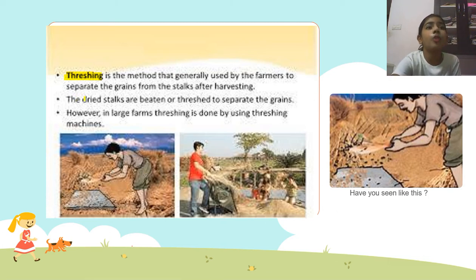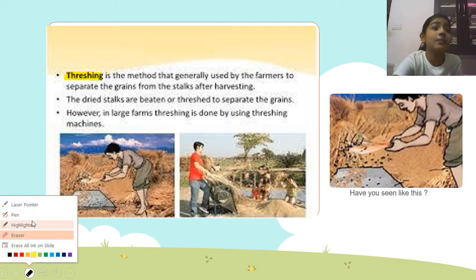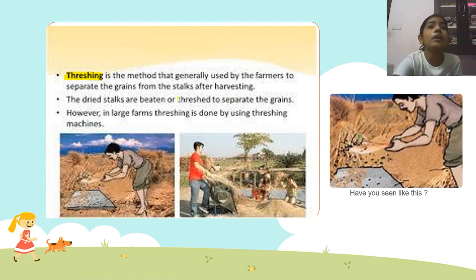So the dried stalks are beaten or threshed. What does the word threshed mean here? Beaten. I myself told you all the answer. Threshed, separated from the grains. However, if you have lots of farms and a lot of grains and wheat, will you do it like that?